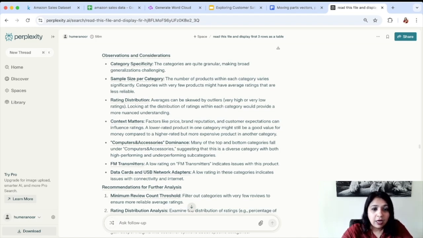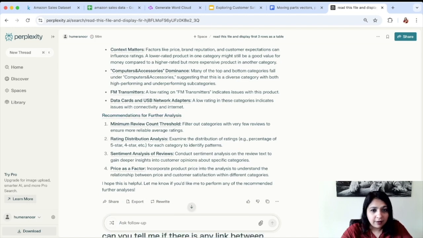It's also recommending what future analysis can be done. So for example, minimum review count threshold, ratings distribution, sentiment analysis of reviews, pricing as a factor as well.